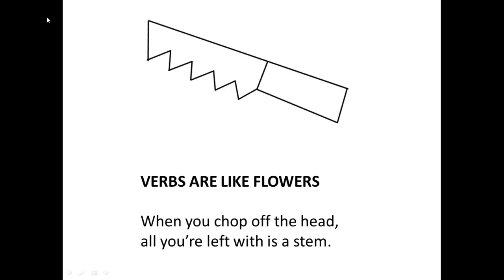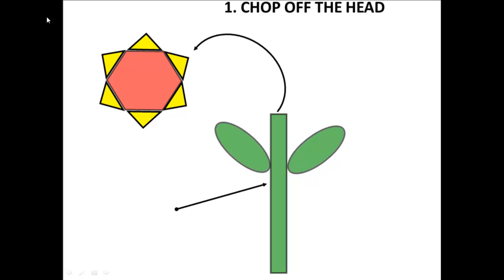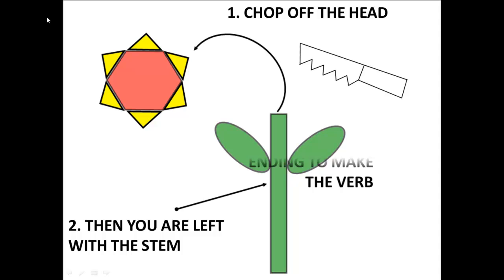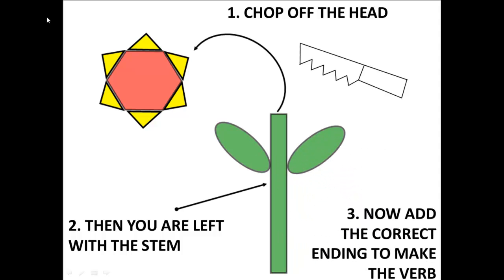Verbs are like flowers. When you chop off the head, all you're left with is a stem. Let's see the process. Chop off the head, chop chop, then you're left with the stem. Now you add the correct ending to make the verb.